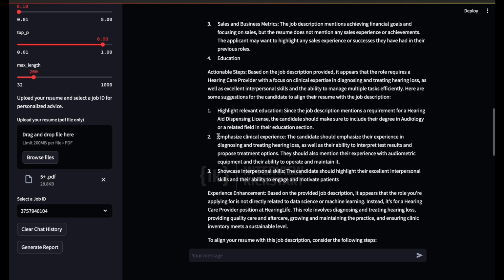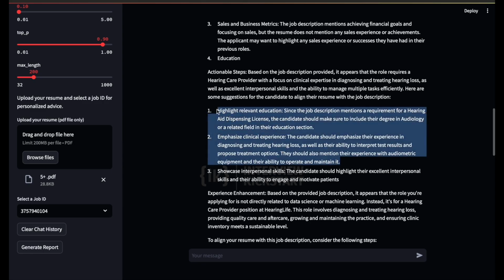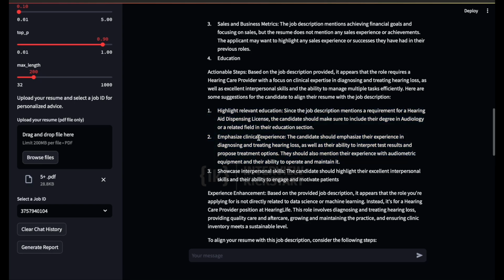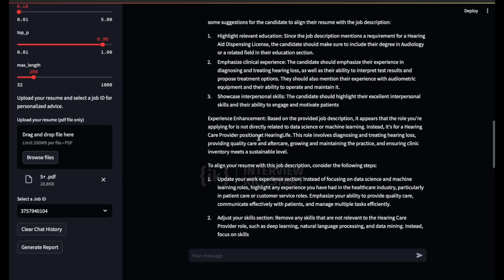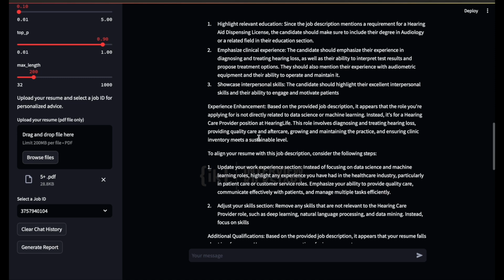Now, let's move on to the next point, where it says emphasize clinical experience. It would have been better if it said, in case the user does not have the clinical experience, what are the steps that they can take in order to achieve it? So this is actually surface level advice. Based on how you fine-tune your model, this would actually become more targeted advice. So as we said, the model fine-tuning affects the quality of the coaching advice.